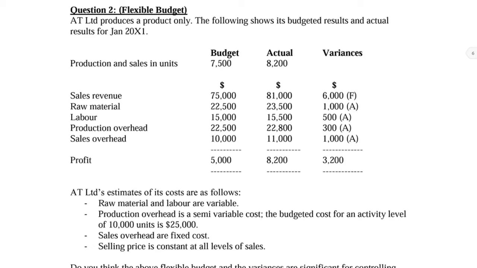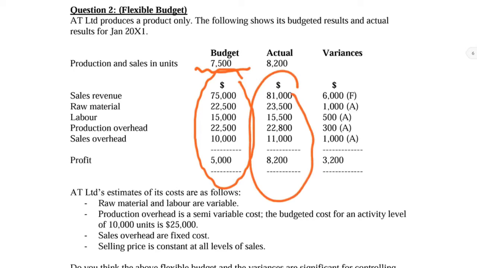According to the question here, you are producing a product now, and the following shows the budgeted result and the actual result. You can see one column for budget, one column for the actual. If you compare the production units here, the whole budget you come out with is based on the production of 7,500 units. The actual result you achieve is because of your production and sales up to this much. You come out with the comparison between budget and actual. The outcome of this comparison, we call this variances.